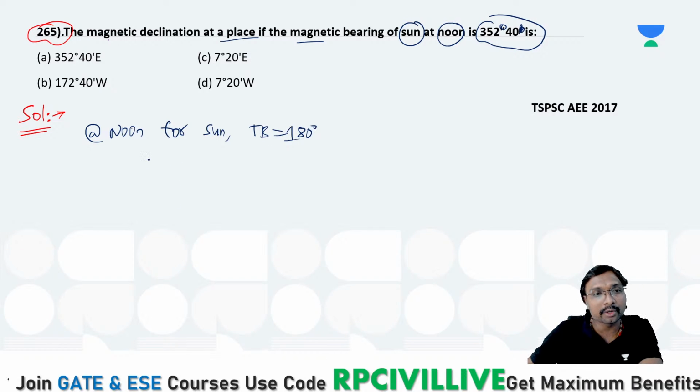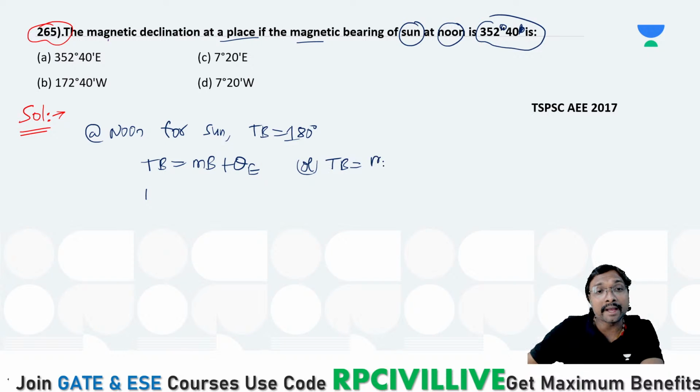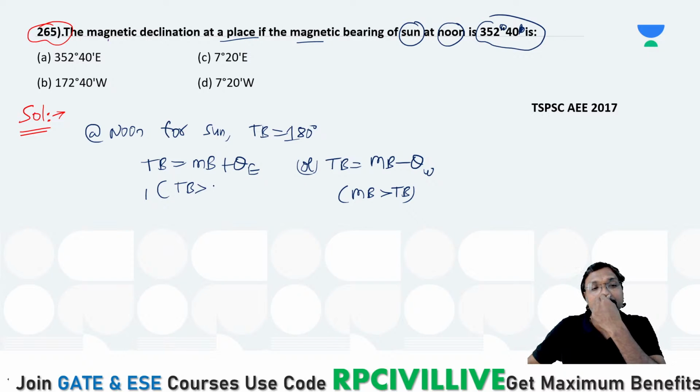True bearing is equal to magnetic bearing plus theta if it is eastern declination. If it is western declination, true bearing equals magnetic bearing minus the western declination. Here the magnetic bearing is higher than the true bearing, and there the true bearing is higher than the magnetic bearing.